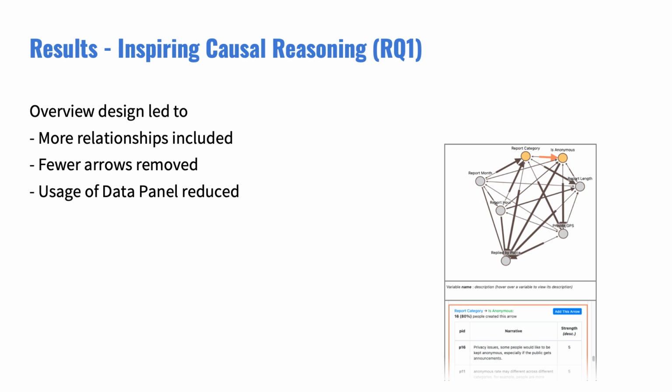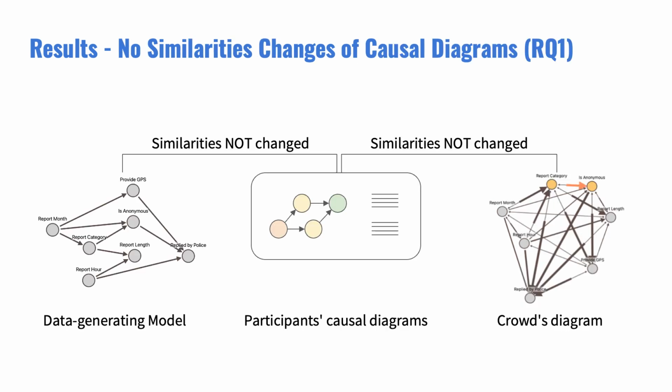To answer RQ1, we quantitatively compared the system logs and the participants' causal diagrams. We found that participants were inspired by the crowd's beliefs and realized that there were more causal relationships that might exist. By conducting statistical tests, we found that compared to participants with the control design, the overview design led participants to include significantly more causal relationships in their diagrams, remove significantly fewer errors, and use the data panel significantly less often. Based on these results, we would expect the structure of the generated relationships to be significantly changed.